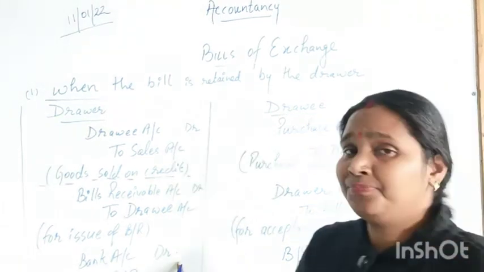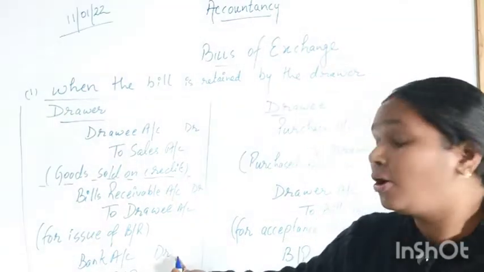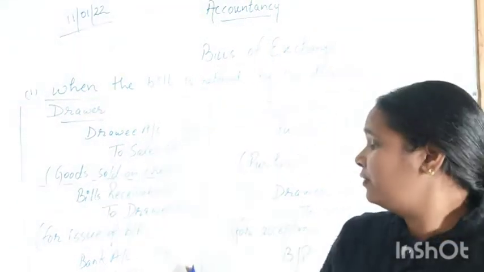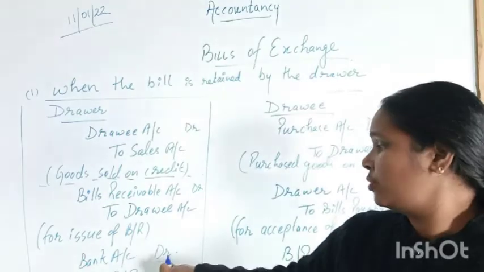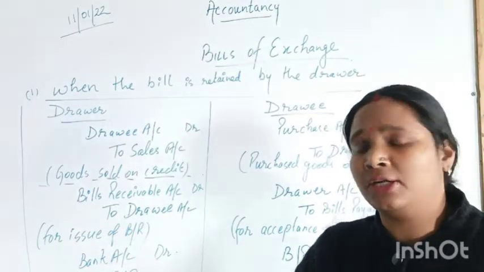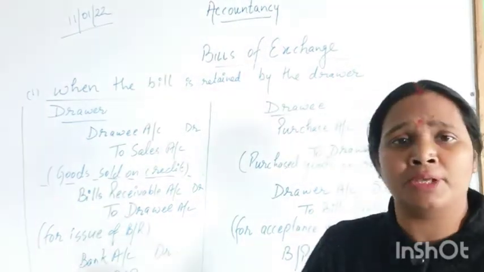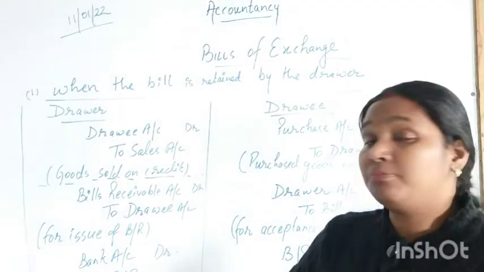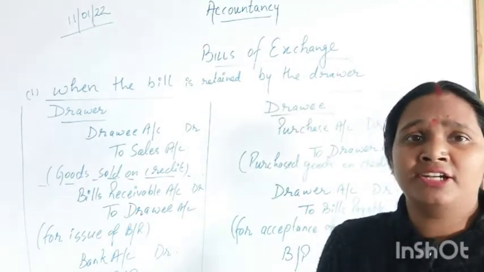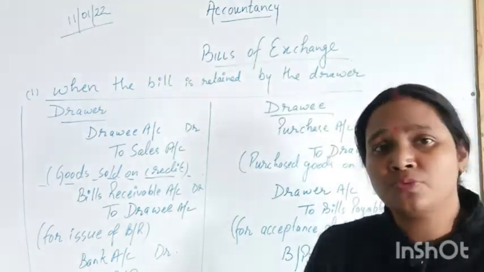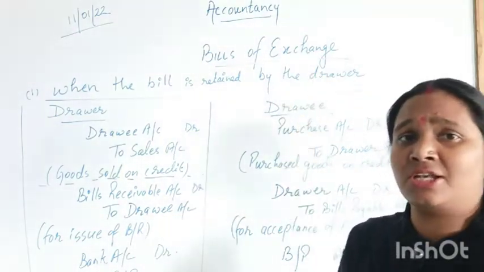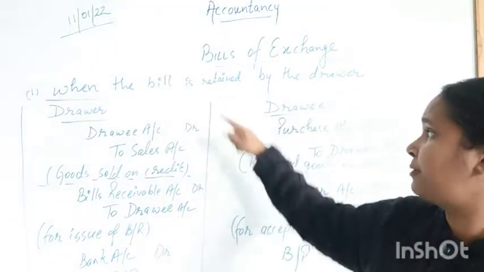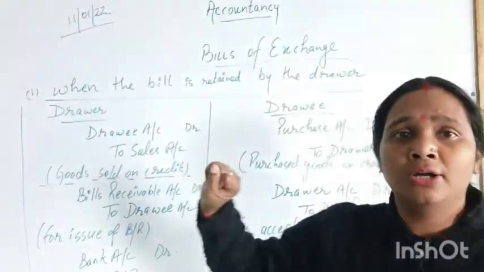And in the books of the seller or the drawer, we are going to receive the payment, so here the bank account will be debited and bill receivable will be credited, so that the bill may be ended in the books. Okay, so this was the entry for the first case of this chapter, when the bill is retained by the drawer.